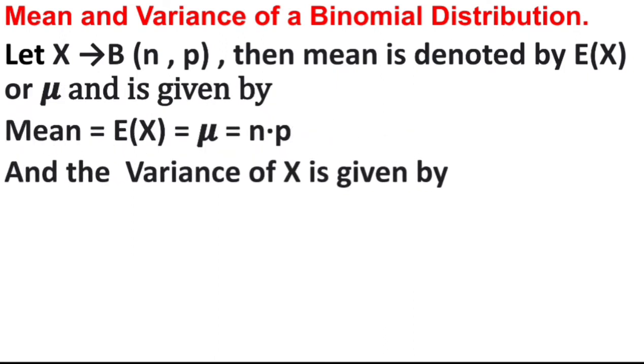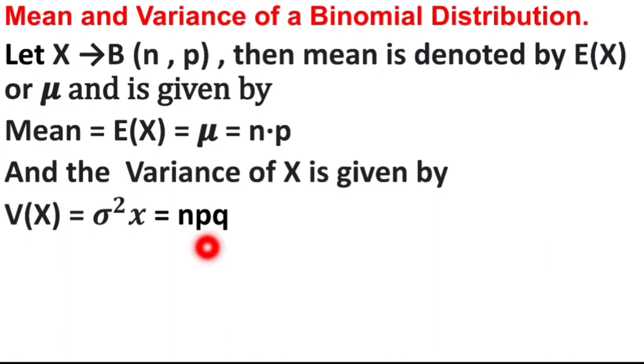The variance of binomial distribution is denoted by V of x or VAR of x, and that is nothing but npq. You must remember this formula, and it is also sigma square x.